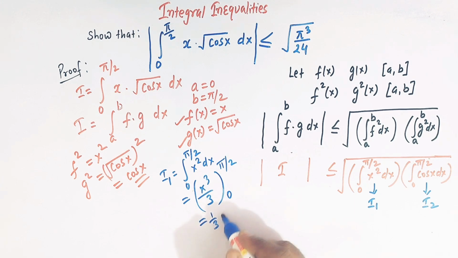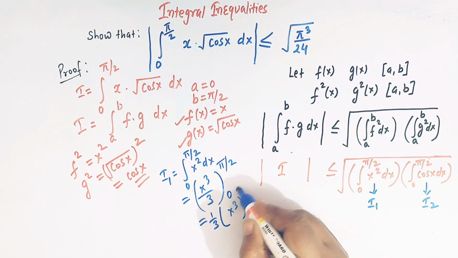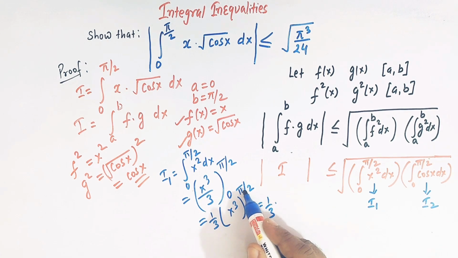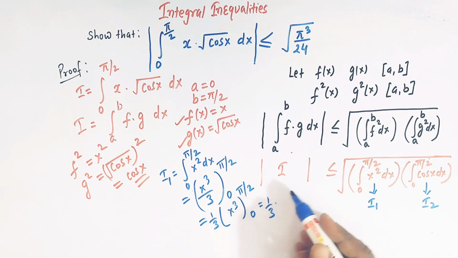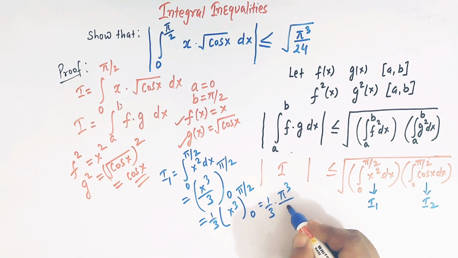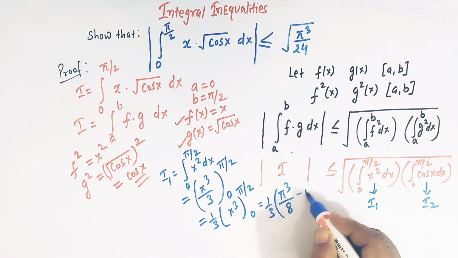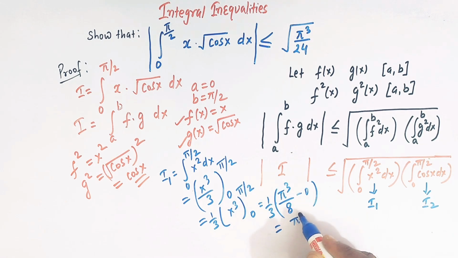So we have 1 over 3 outside, x cube from 0 to pi by 2, right? Substituting the limits and taking the difference, we have pi cube over 8, because this is x cube, and here we have 0, so this is pi cube over 24, right?